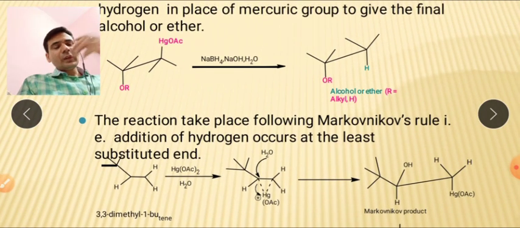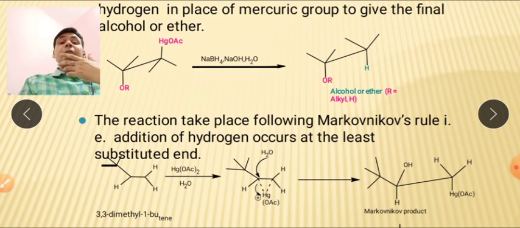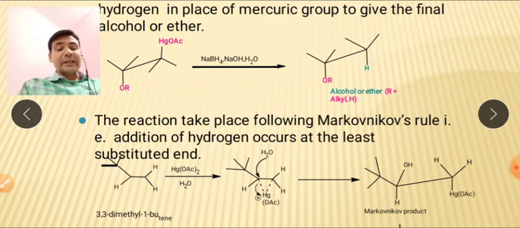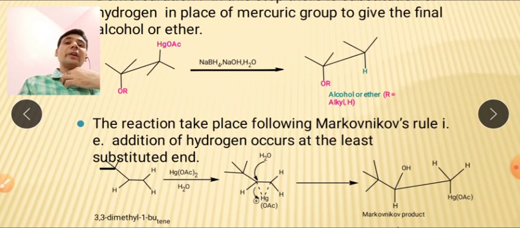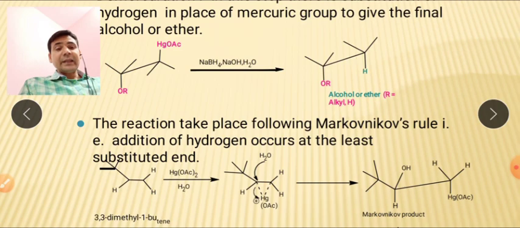Now we are talking about what will happen if we have a more substituted carbocation, or this kind of reagent. For example, you can see that this is an alkene in which this is a CH3 group and these two are hydrogens. Now these two carbons are different, so where the Hg group will attach and where the hydroxyl group will be attached is the question.